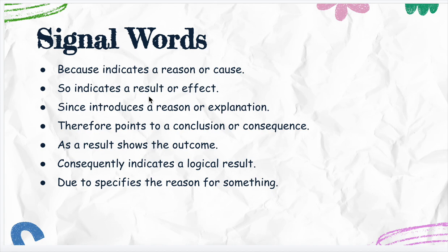Since introduces a reason or explanation. Therefore is another signal word that points to a conclusion or a consequence. As a result is a phrase that can also show the outcome. Consequently is another signal word that indicates a result, or due to specifies the reason for something happening.